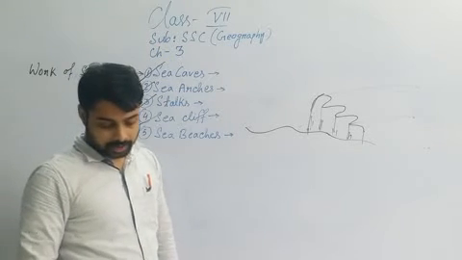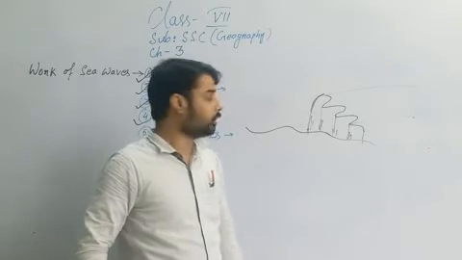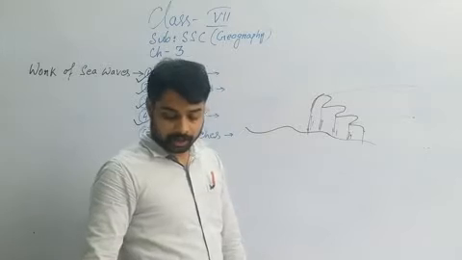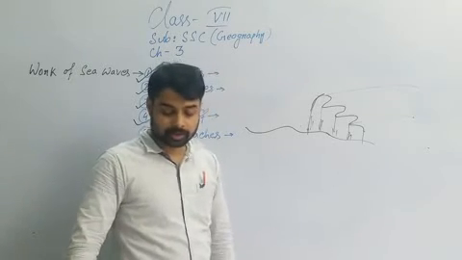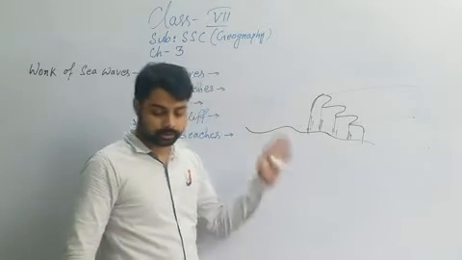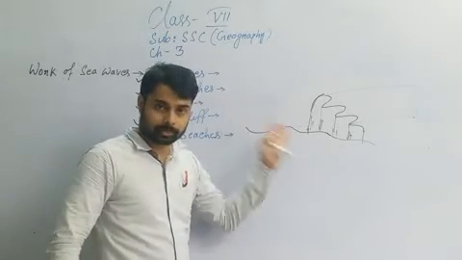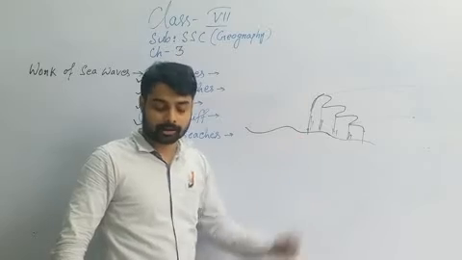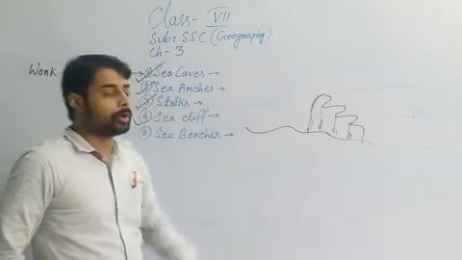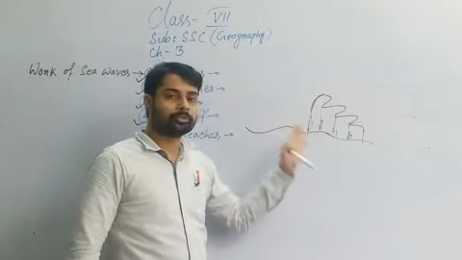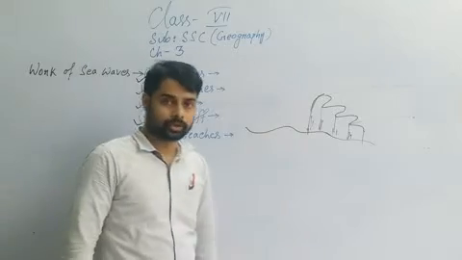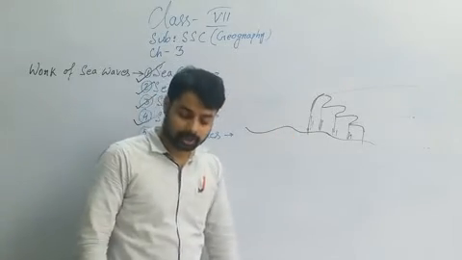Sea cliffs can be seen in India, in Diu in Gujarat, and in Varkala in Kerala. Another place is Yarada in Andhra Pradesh, on the Bay of Bengal, and on the bank of the Arabian Sea in Varkala, Kerala, and also in Diu in Gujarat. This type of steep landform beside the ocean or sea is called a sea cliff.